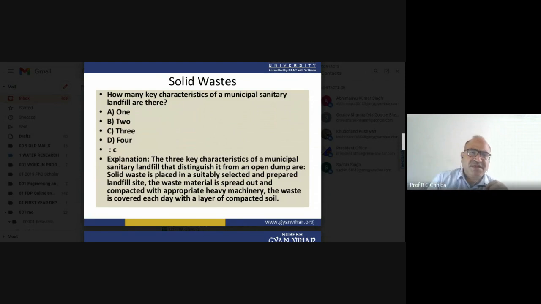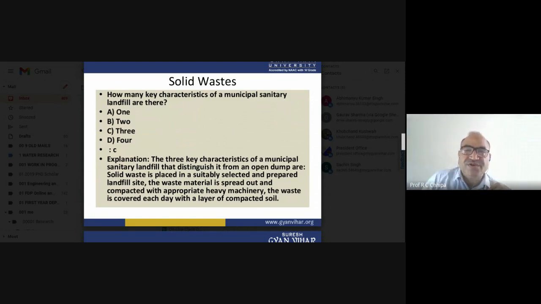The correct answer: three key characteristics of a municipal sanitary landfill that distinguish it from an open dump, where we can just dump or throw waste in an open area.